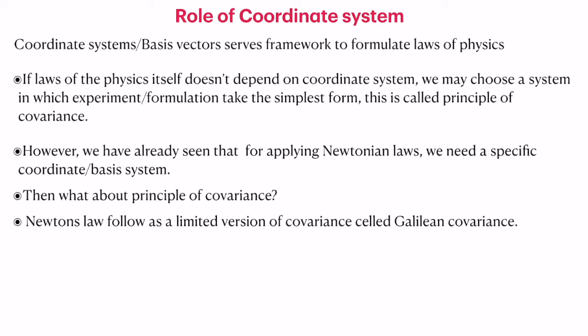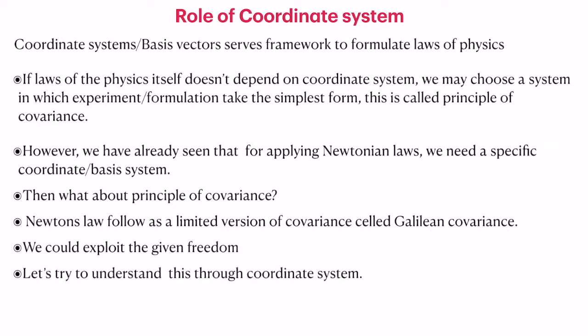Newton's law follows a limited version of covariance called the Galilean invariance, where we could exploit this limited freedom. However, we can see how we can explore the possibility of extending Newton's law beyond the simple Galilean transformation in general to arbitrary coordinate systems. So that also is a very useful way of expressing Newton's law.